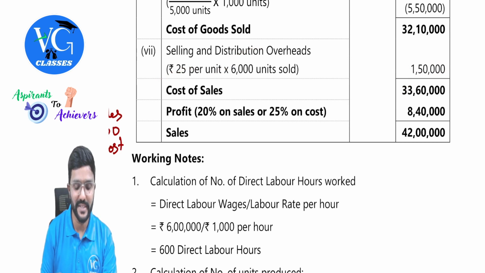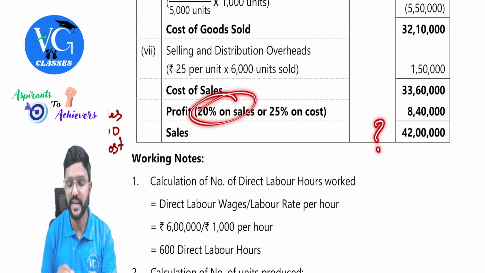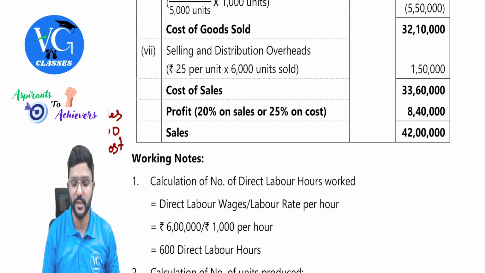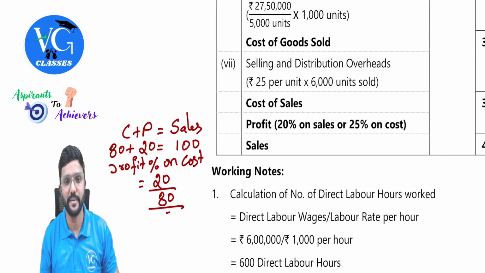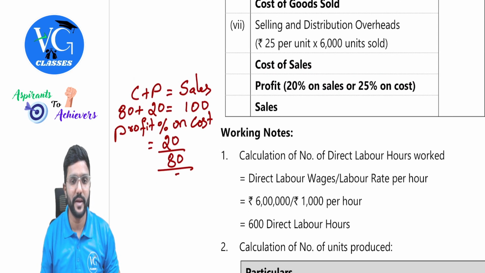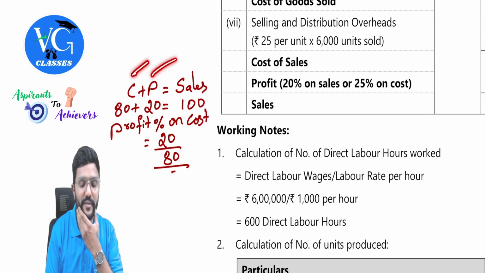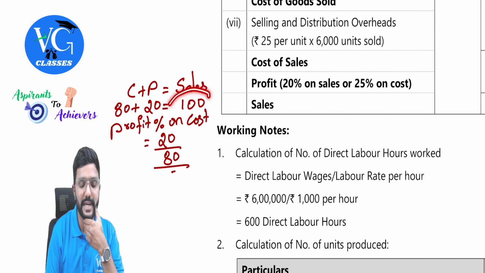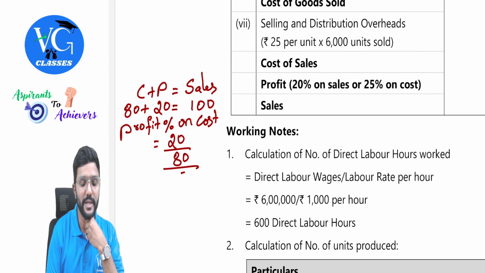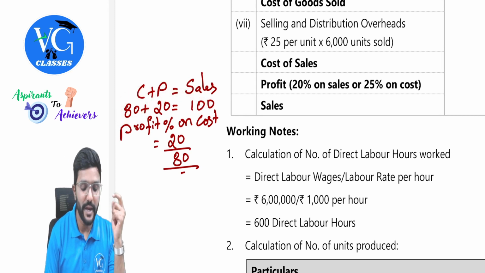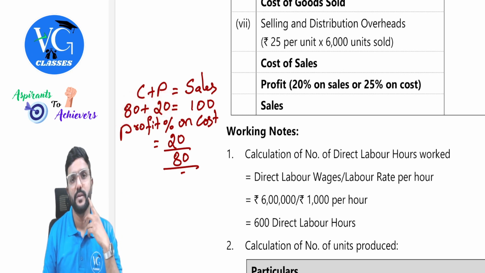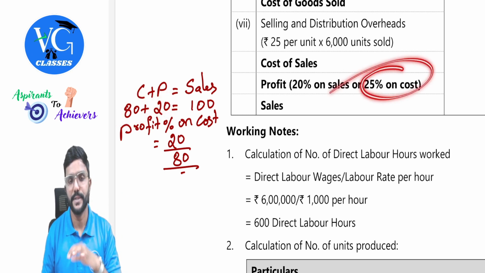They have given profit percentage on sales, but we don't know the sales figure yet. So convert that into cost. I've just shown the rough working here. Cost plus profit is equal to sales, guys. As profit percentage is given on sales, let us assume sales as 100. So profit would be 20, and cost would be the balancing figure: 100 minus 20, cost 80. So the profit percentage on cost would be 20 by 80, which gives us 25%.